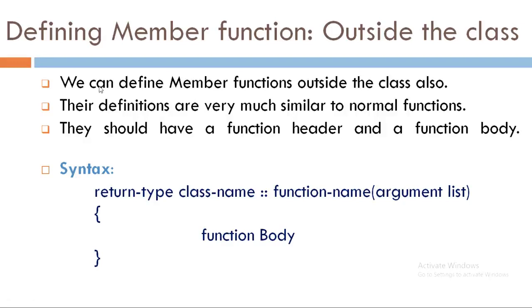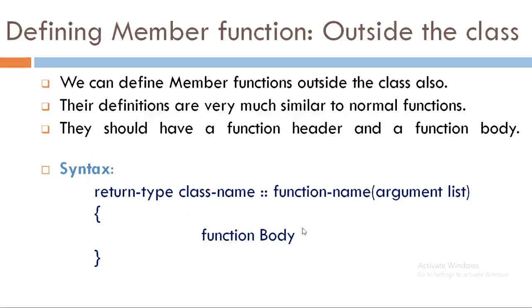We can define member functions outside the class. Their definitions are very similar to normal functions, but they should have a function header and a function body as they have in a normal function. The syntax to define a member function outside the class is shown here: return type, then class name and scope resolution operator symbol, and then function name and argument list. After that we can specify the function body.